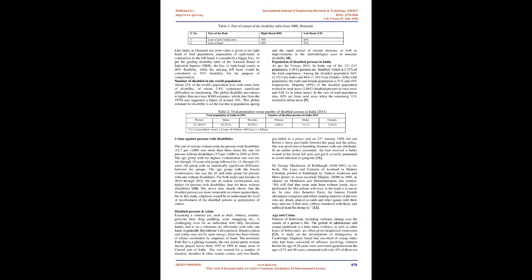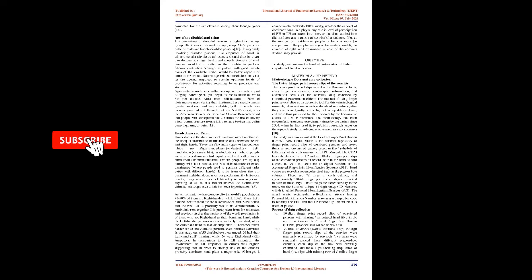There has been history of crimes committed by amputees of hand. The notorious Putli Bai is a glaring example. The one-armed petite woman dacoit played havoc from 1955 to 1958 in many areas of central part of India. She was wanted for a number of murders, dacoities and other serious crimes, and was finally killed in a police raid on January 23, 1958, but not before a fierce gun battle between her gang and the police.